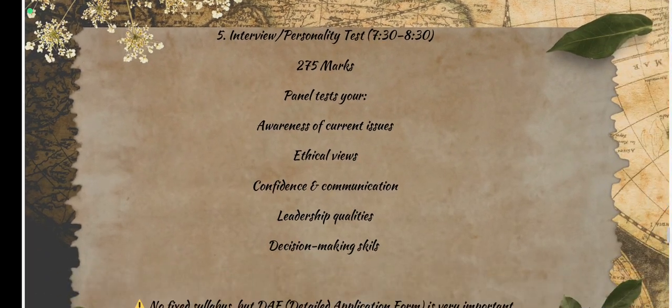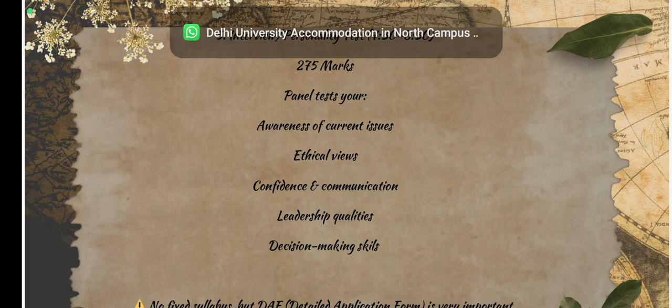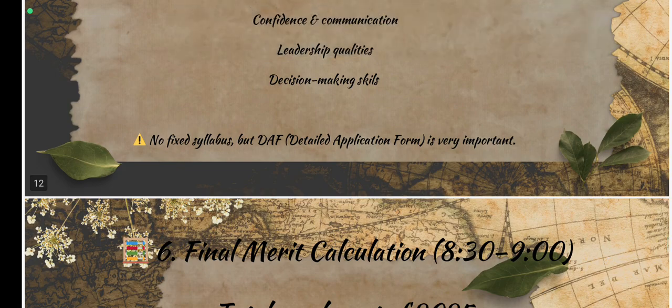Now let's come to the fifth and last stage of this UPSC CSE examination, that is the interview or personality test. This is of 275 marks. There's a panel which tests your awareness of current issues, ethical views, confidence in communication, leadership qualities, and decision making skills. So there is no fixed syllabus, but the detailed application form is very important.